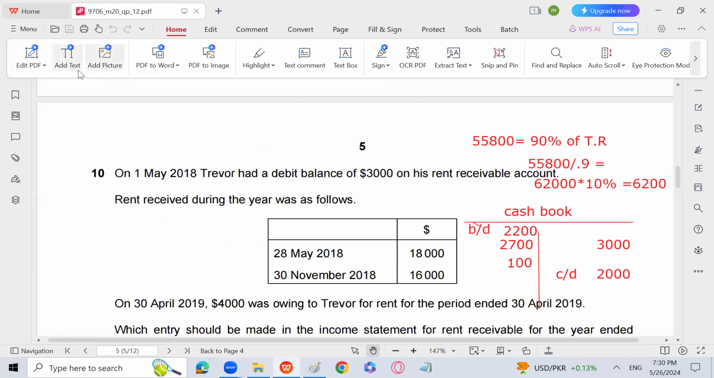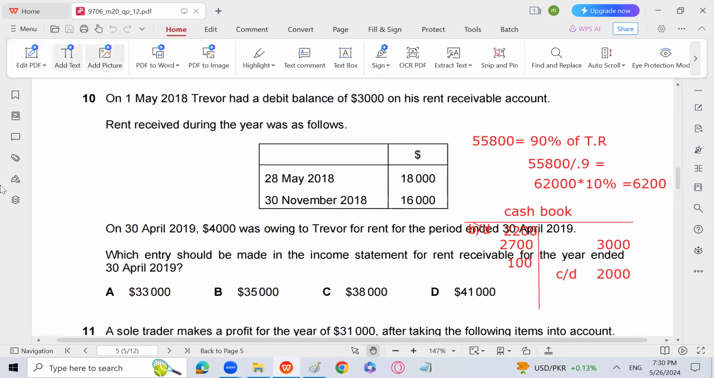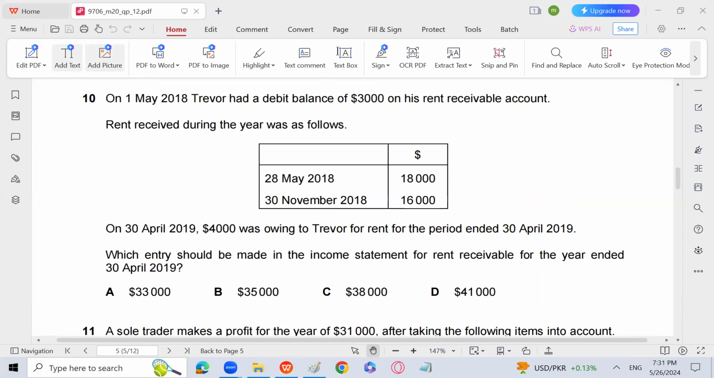So, on 1st May, Trevor had a debit balance of 3,000 on his rent receivable account. Rent received during the year, you will add it up. On 30th April, 4,000 was owing to Trevor for the period ended 30th April 2019. What should be the income statement? So you will prepare the income account simply, and through the income account, you will get the answer easily. So in the income account you have an accrued brought down of 3,000. Then 4,000 were owing to Trevor for rent for the period ended 30th April 2009. So that is going to be the accrued carried down 4,000.